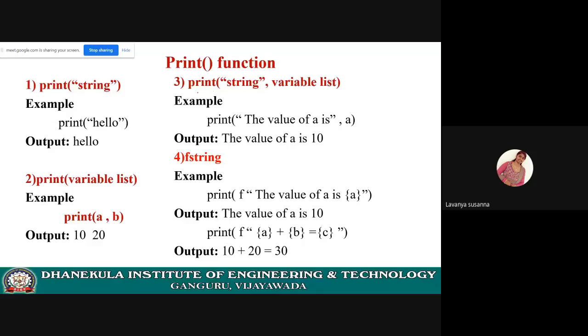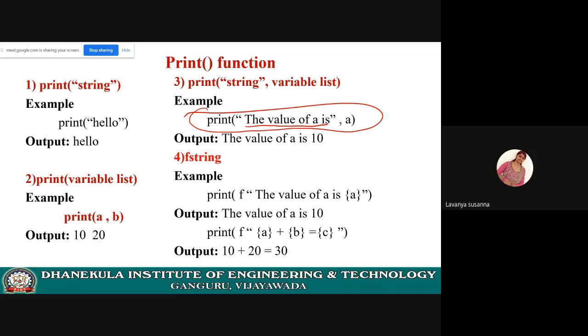Next, in this format also you can give. See the third format: print, inside double quotes a string. Whatever string you have given inside double quotes will be printed as it is onto the screen. After that, if you want to provide some variables, give a comma and then the variable list. See the example here. Inside the print function, inside double quotes, you have given the value of A is. Whatever you have given inside double quotes will be printed as it is onto the screen.